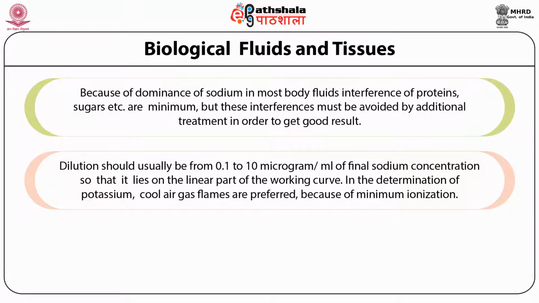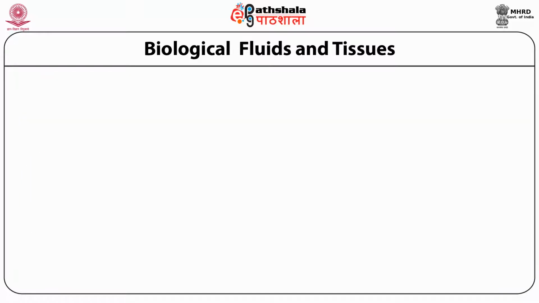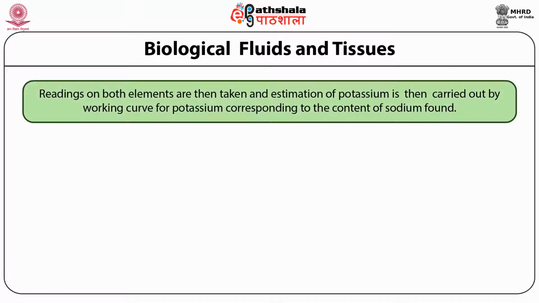In the determination of potassium, a cool air-gas flame is preferred because of minimum ionization. The amount of potassium present in body fluid is less than that of sodium, and hence a series of potassium standards is prepared with a fixed amount of sodium in each series. That means we are using sodium as an internal standard so as to avoid any interference due to the presence of sodium in the biological fluids. Readings on both elements are then taken, and the estimation of potassium is carried out using the working curve for potassium corresponding to the sodium content found.